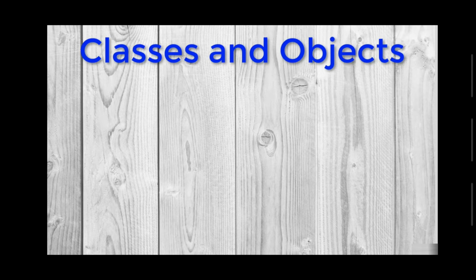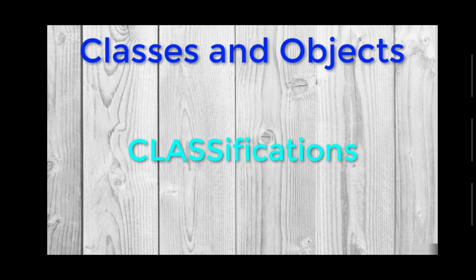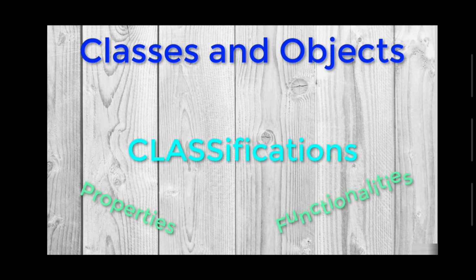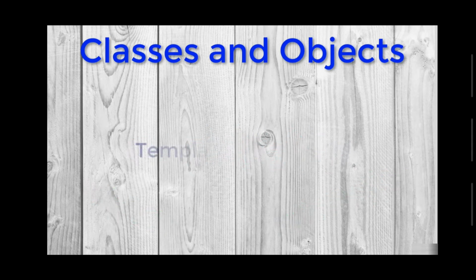So we must understand that there are classifications, and this is how they get the name and the concept of a class, classification. So we must understand that there are classifications for all of those objects. In our world, we have classifications for objects, and every object must be from some classification. So a class is a way for describing some properties and functionalities or behaviors of a group of objects. In other words, the class is considered to be a template or a blueprint for some objects.